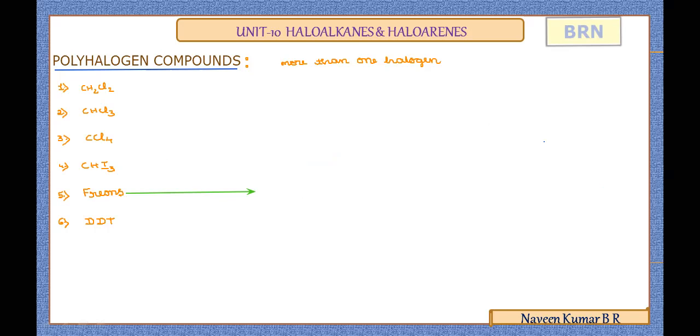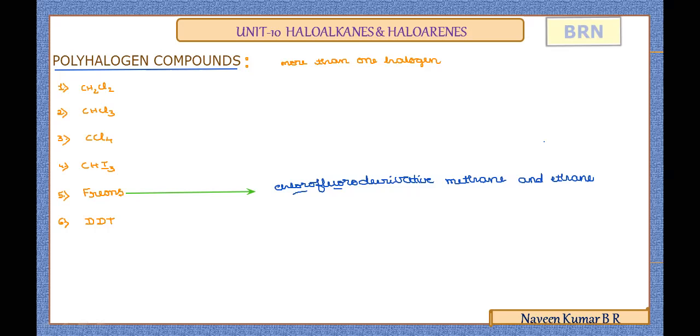We'll learn with the next one, which is very important, a one mark question generally asked. Freons, which are the chemicals? Freons are generally defined as the chlorofluoro derivatives. Both chlorine and fluorine containing derivatives of methane and ethane. The chlorofluoro derivatives of methane and ethane are called freons.